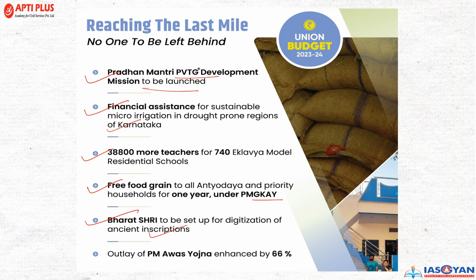If you are reading newspaper regularly, you must be aware about the Bharat Shri program. And the outlay for PM Awas Yojana has been enhanced by 66%. So this is to ensure that housing for all should be there in India.